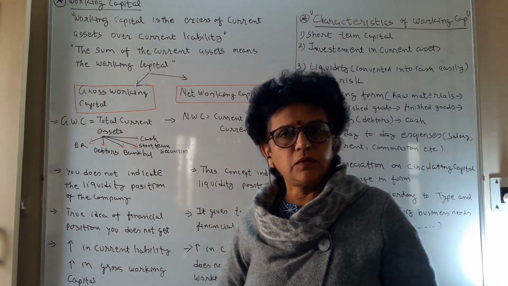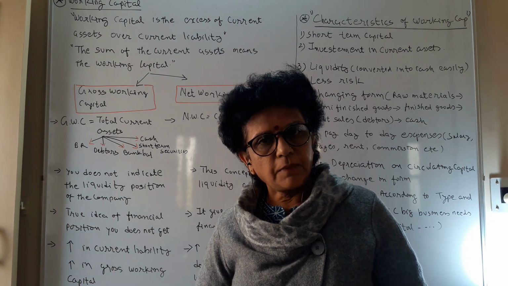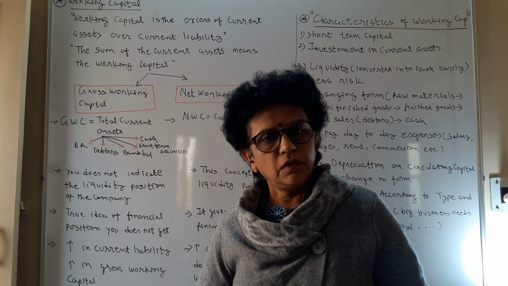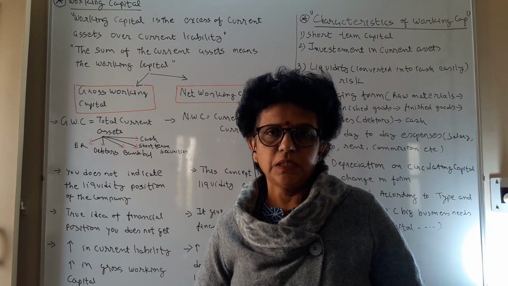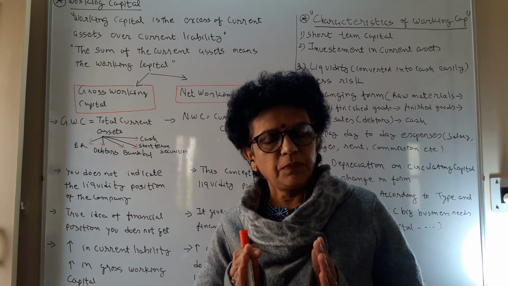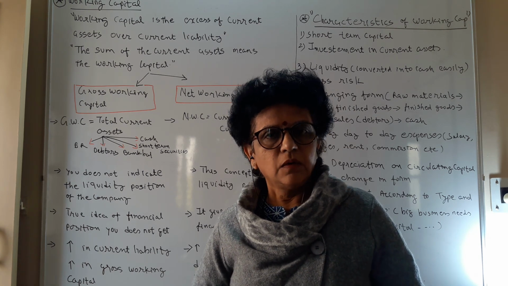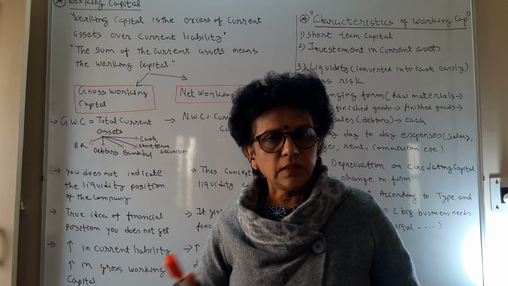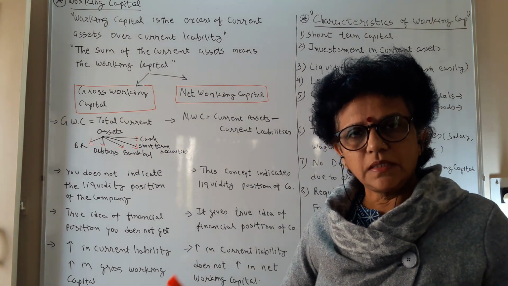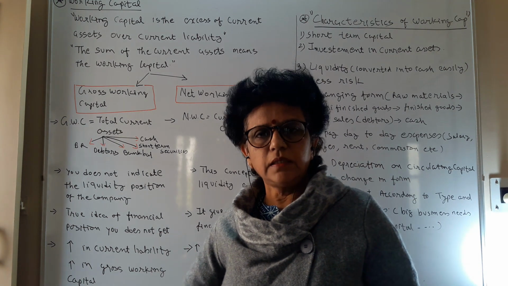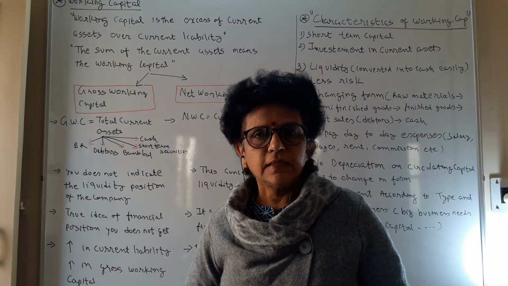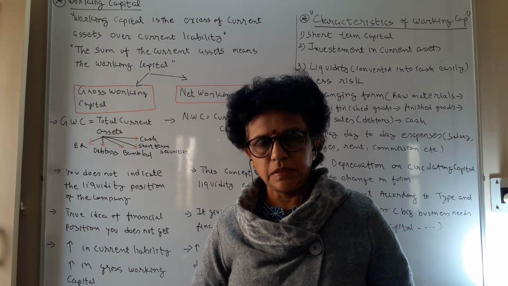As you know, there are two types of capital, fixed capital and working capital. Fixed capital we require for a longer period of time, to purchase land, machinery, building, etc., which is going to be blocked up in our business. Working capital is to run the business, to maintain the business, to purchase the raw material, and to continue our activity as such. Whatever capital you need for that is called working capital.